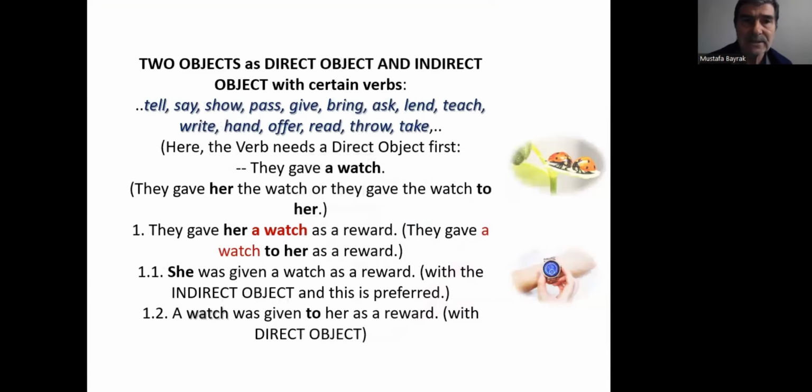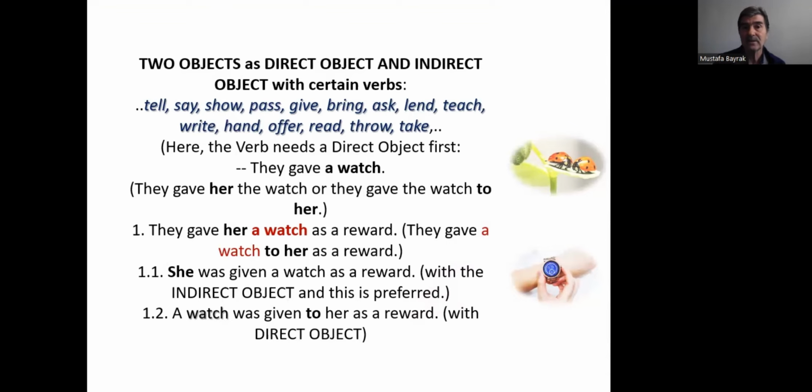Okay, two objects, as direct object and indirect object, with certain verbs such as tell, say, show, pass, give, bring, ask, lend, teach, write, hand, offer, read, throw, take. Yes, these verbs can take two objects in a sentence.